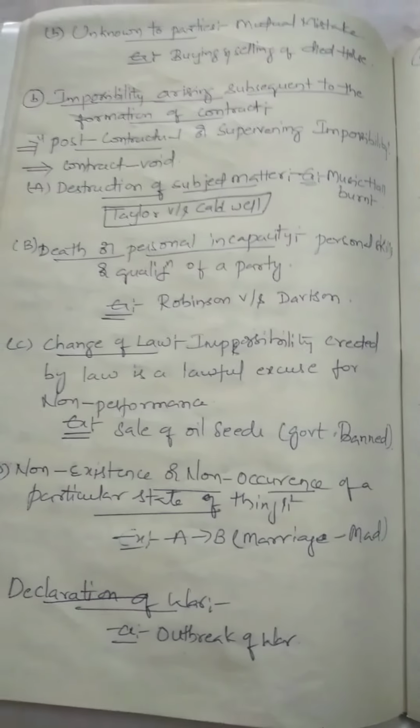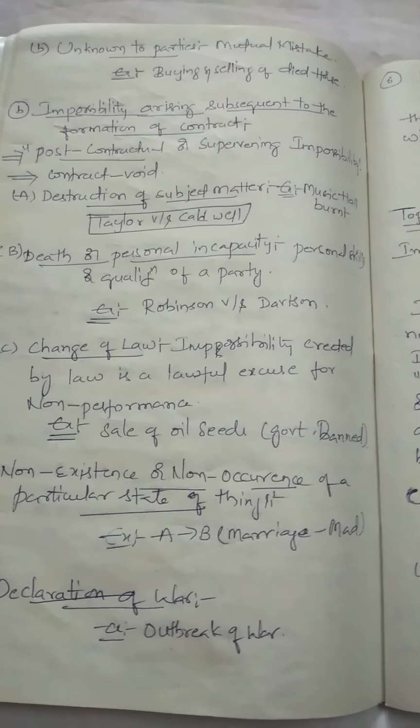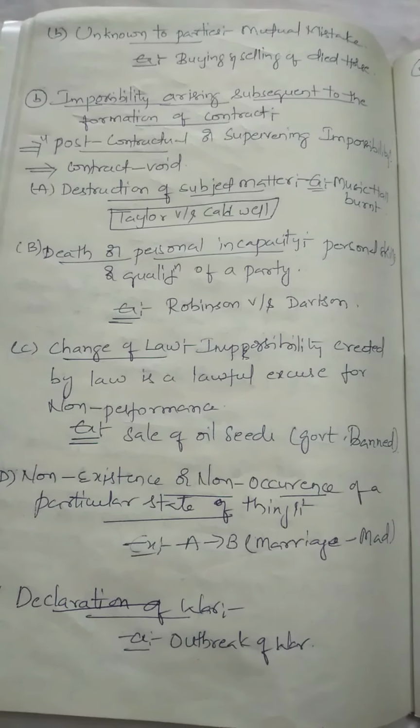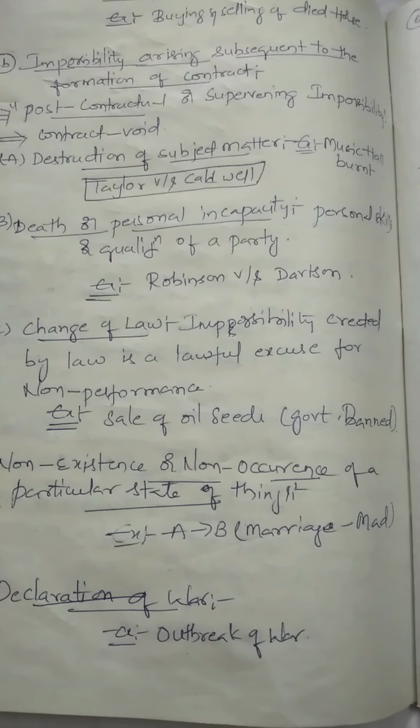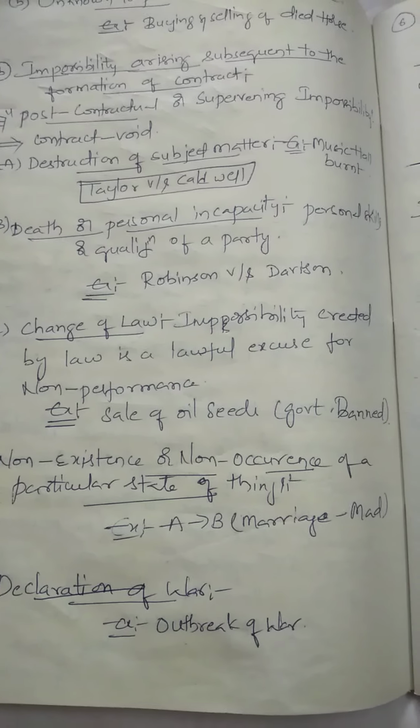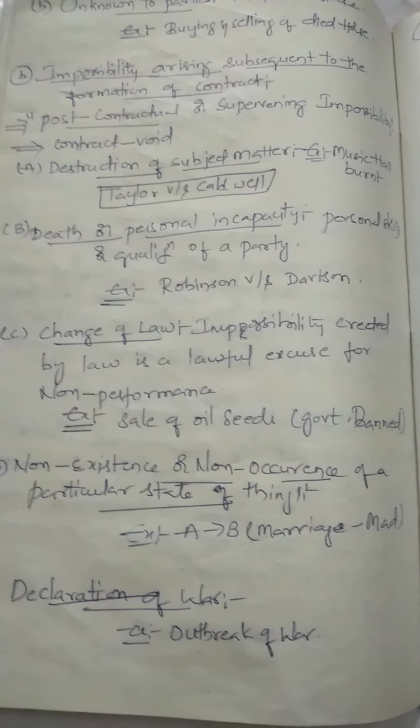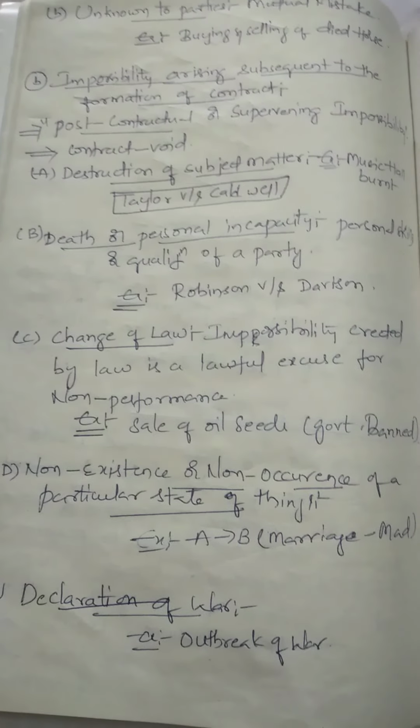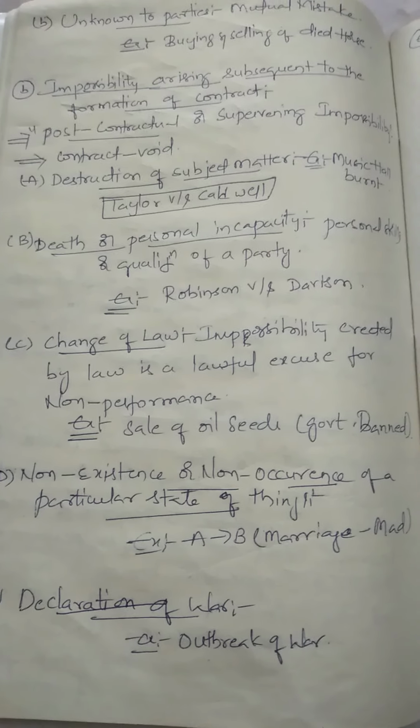Okay, this is an interesting one. Say A and B are the two parties. A is a painter and B is a house owner. B goes to A and asks, please paint my house. I will give you 10,000 rupees for one room.